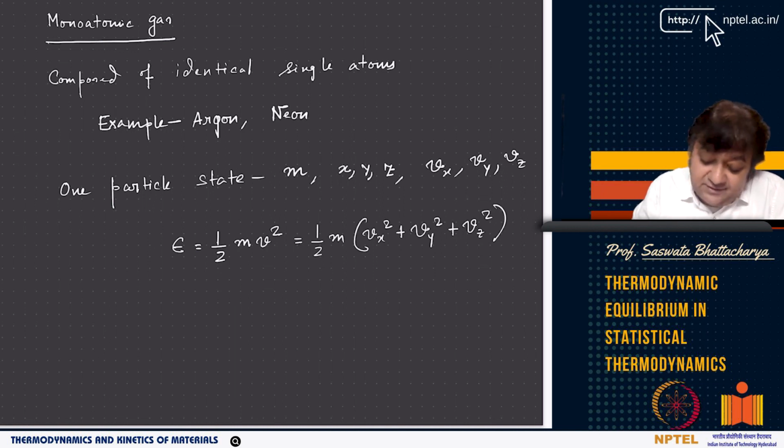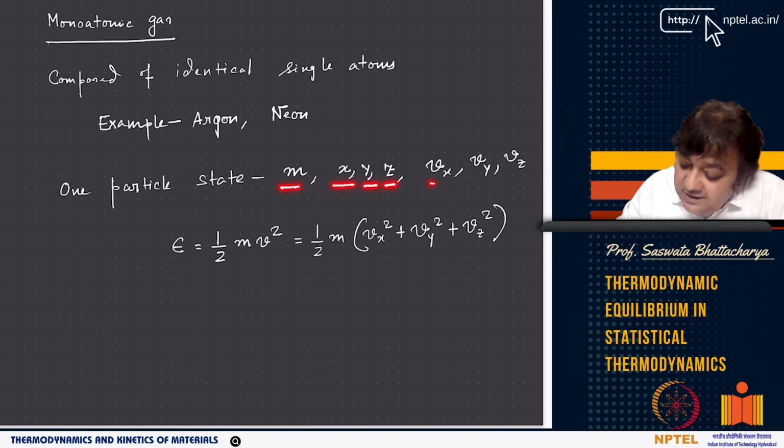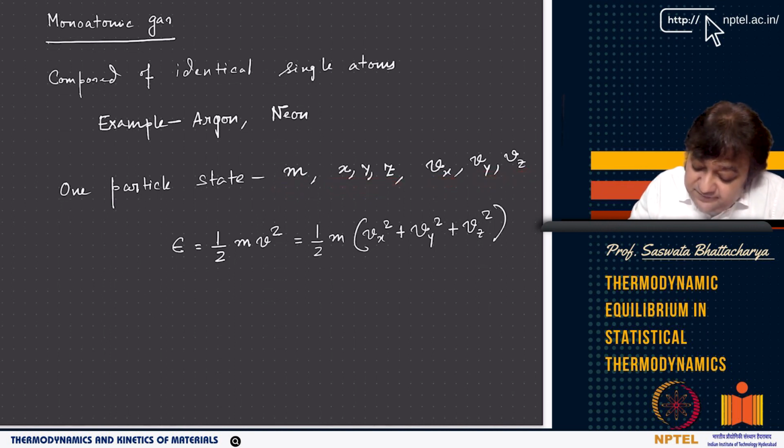Monoatomic gases, we know, for example argon and neon. For one particle state, you have to give its mass, and you have to specify the position coordinates and the velocity coordinates. If you give mass and velocity coordinates, you basically give the momentum coordinates.